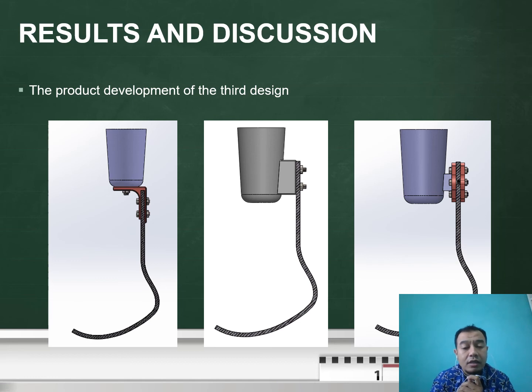Then based on several discussions, we chose this second concept, which is selected to be manufactured in the next stage.